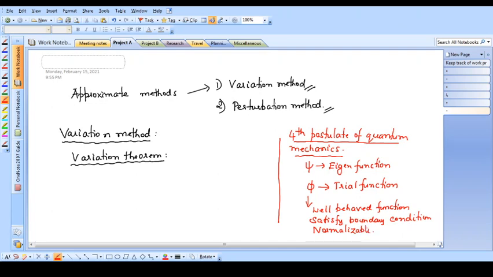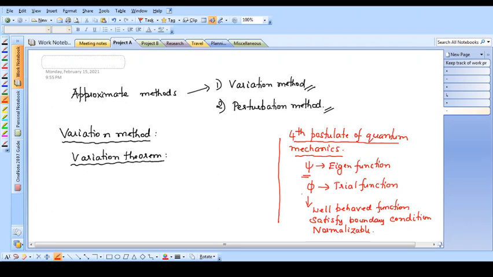And along with this, I should use my previous knowledge about the system while selecting the trial function. So I have selected an alternative mathematical function to describe the state of the system. I know that this is not the exact function, because the exact function is the eigenfunction psi, which unfortunately I don't know. So I am selecting a trial function.